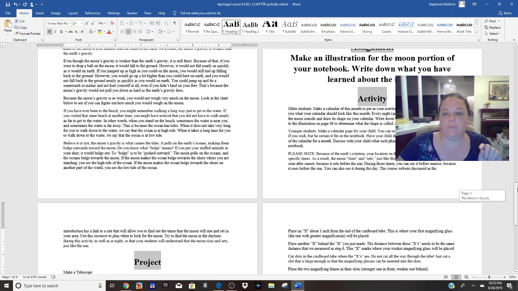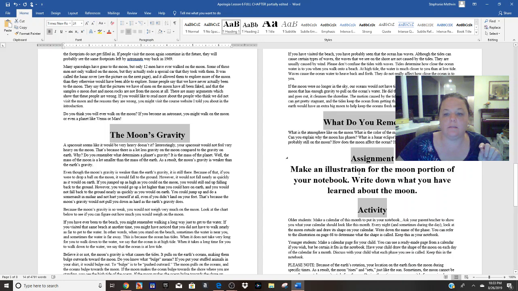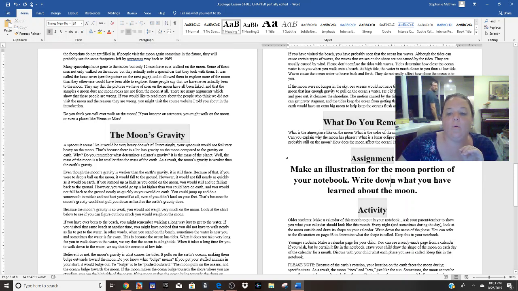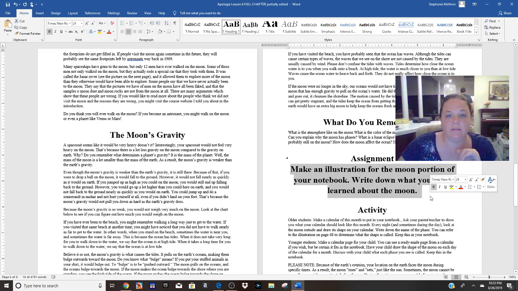Now I accidentally messed something up here because, okay, these must have all been considered on the same line when I did it. Yours may look a little different, but if yours came out like this, it's easy to undo this, or to change this. This part right here, I don't want it to be heading 1. I want it to be normal.